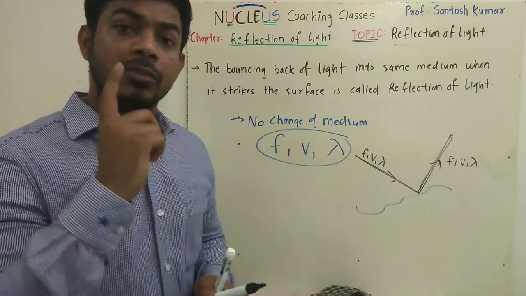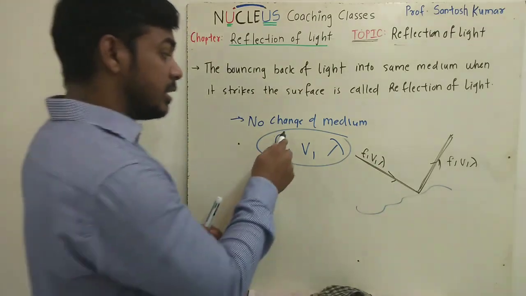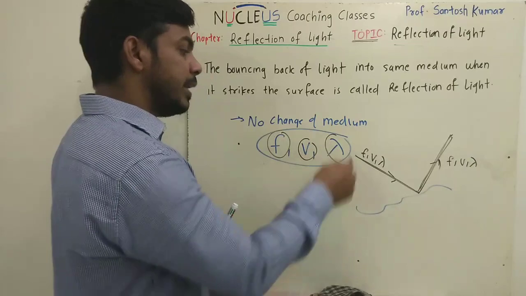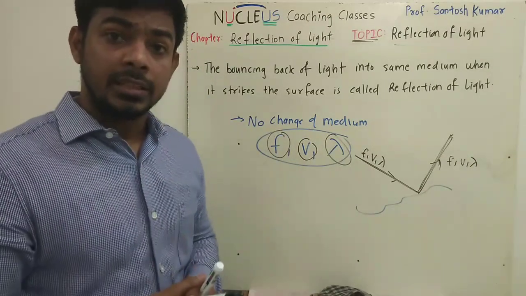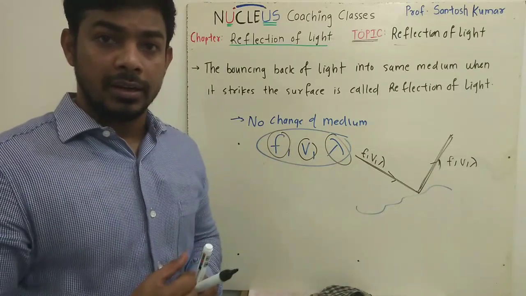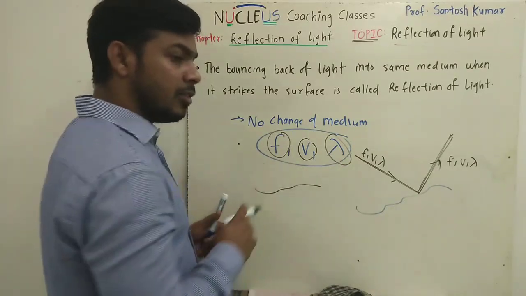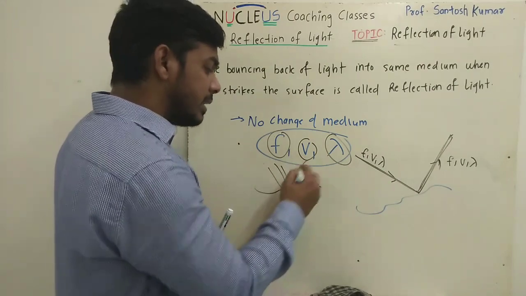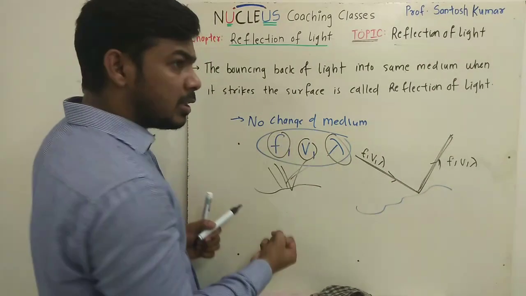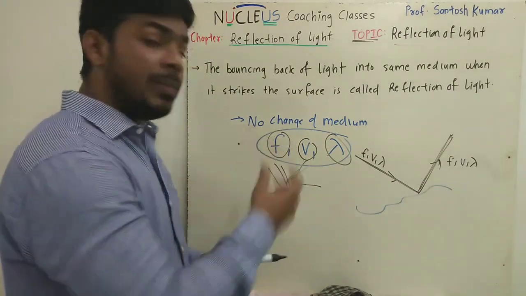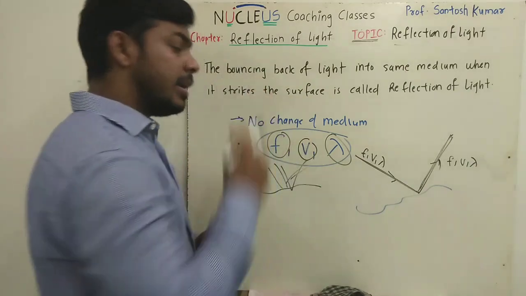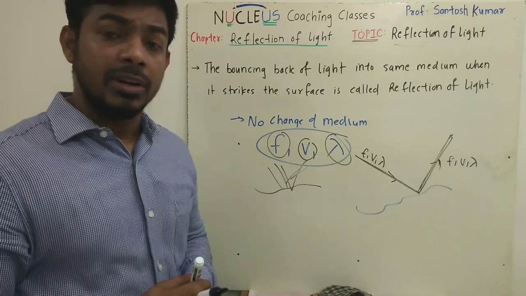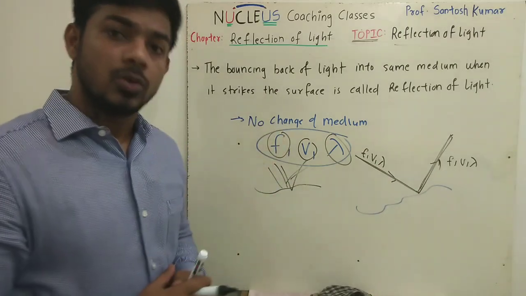So remember, whenever reflection of light takes place, there is no change in frequency, speed or wavelength of the wave. One parameter can change, that is the intensity of light. Sometimes the entire light incident on the surface gets reflected, or sometimes a part of the light gets absorbed. That may change the intensity of the reflected wave, but the frequency, speed and wavelength of the wave will never change. They always remain constant.